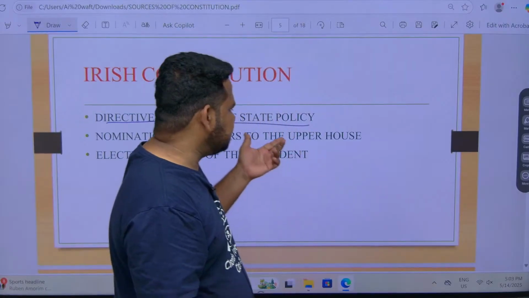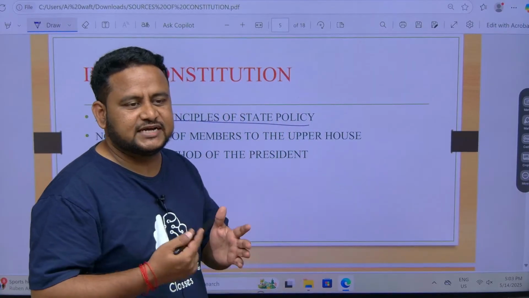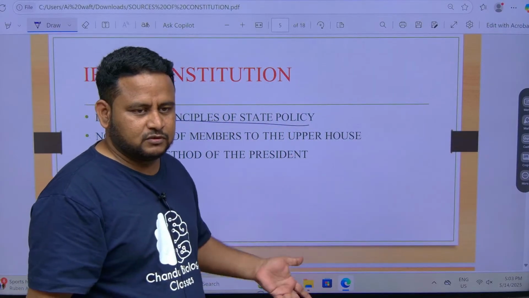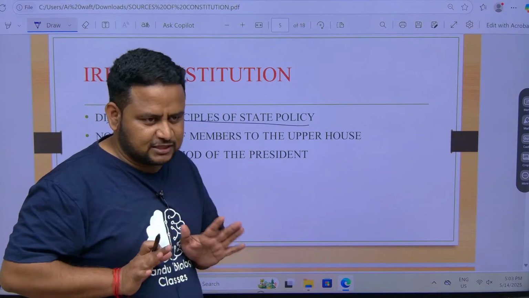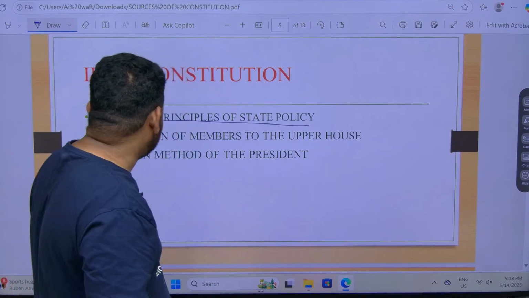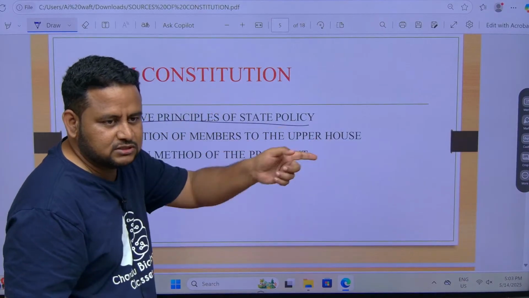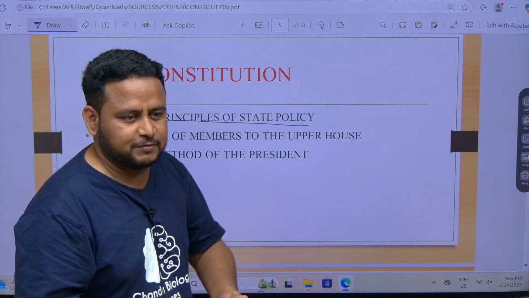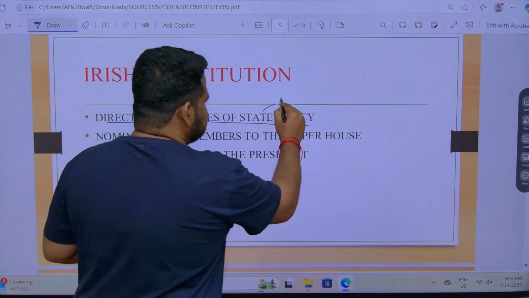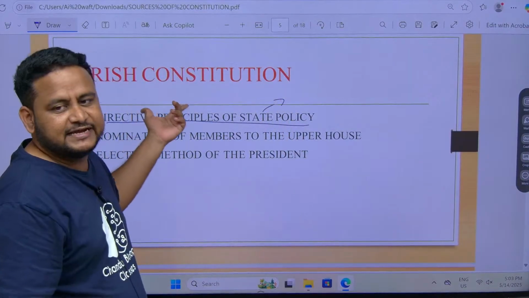The directive principles talk about the welfare of the people, what the state has to do when it comes to welfare. Fundamental rights are for the people. Directive principles are directives to the government: government, you have to do this, you have to do that, for the welfare of the people. That is given by Directive Principles of State Policy. It is borrowed from the Irish Constitution.